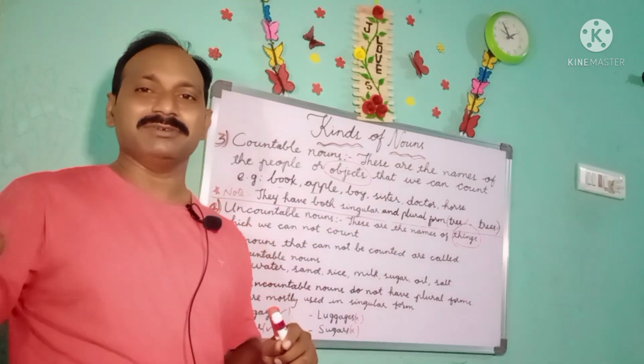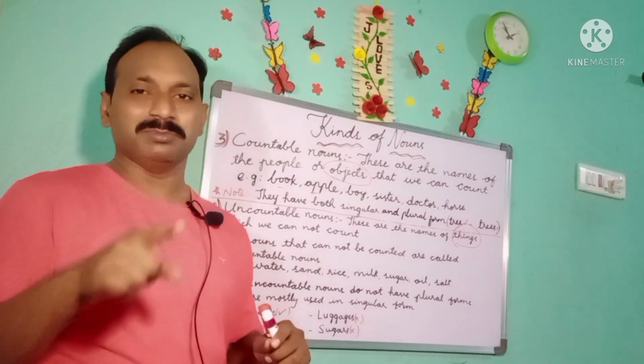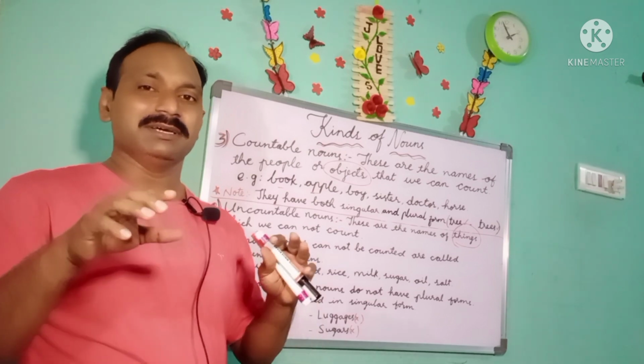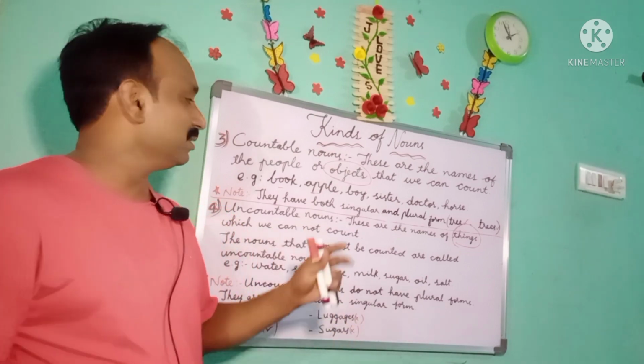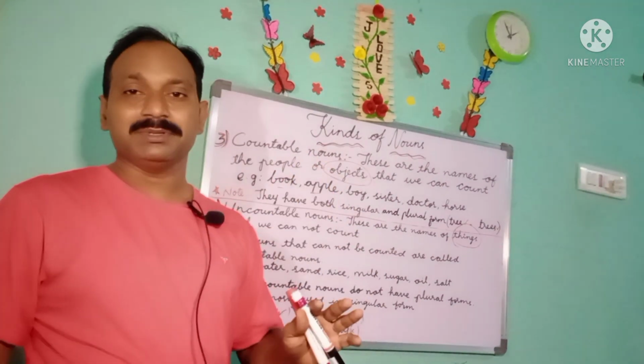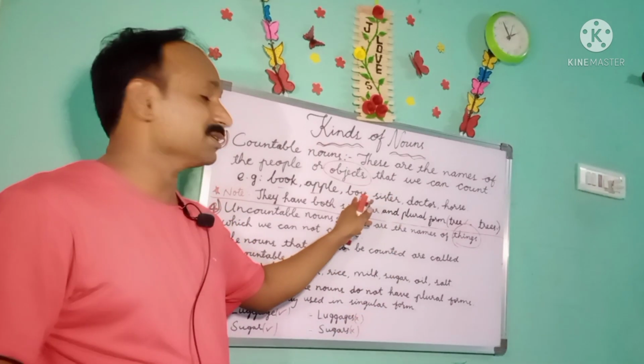We can count all the boys of our class, and all the girls also we can count. Like that we are able to count some people. This word boy is called a countable noun.